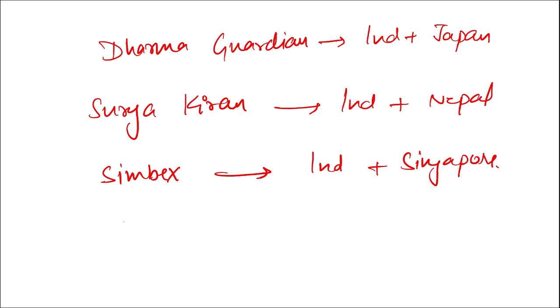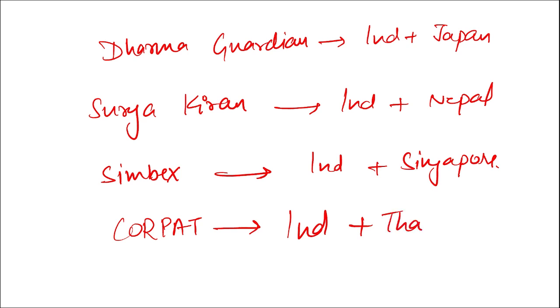Alright, then we are talking about CORPAT. Coordinated Patrol. This stands for CORPAT, Coordinated Patrol. This is conducted between India and Thailand. Then apart from this, if I ask you Malabar exercise, name the countries who took part in the Malabar exercise. We know Quad countries. Which are the part of the Quad countries that take part in this Malabar exercise?